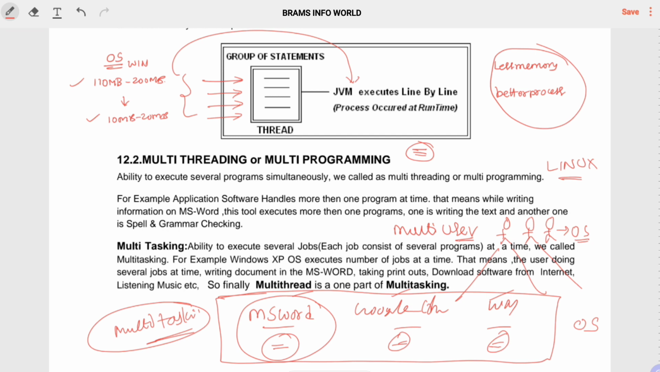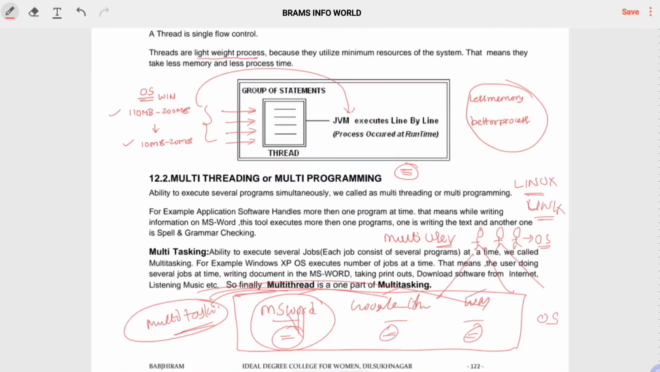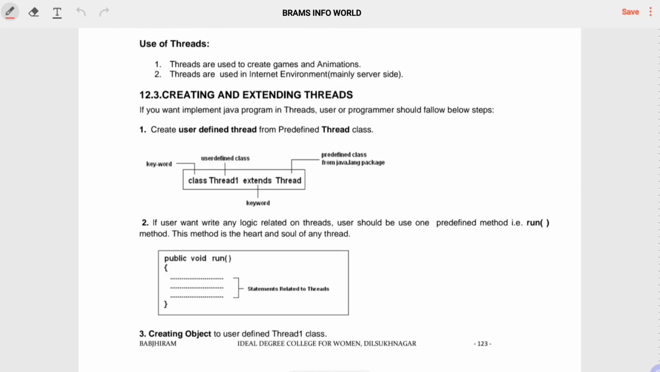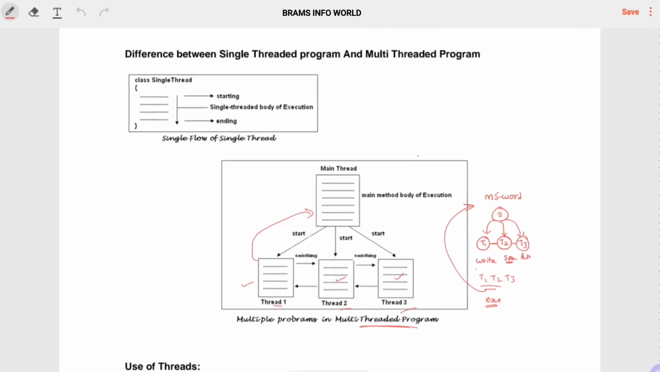Multi-threading means a number of threads executed by one application. Multitasking means a number of apps executed by the operating system. Multi-user means many users doing many things in one OS like Unix or Linux. So this is the concept of multi-threading, multi-programming and thread. How to create a thread? To create a thread, we have a syntax like this.